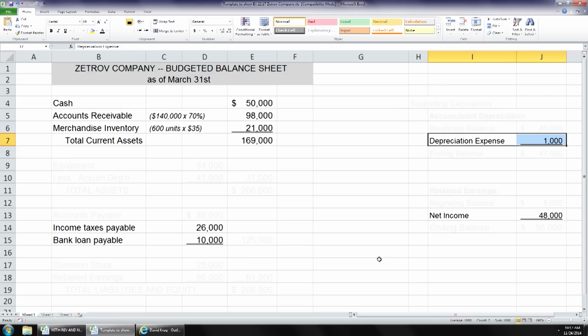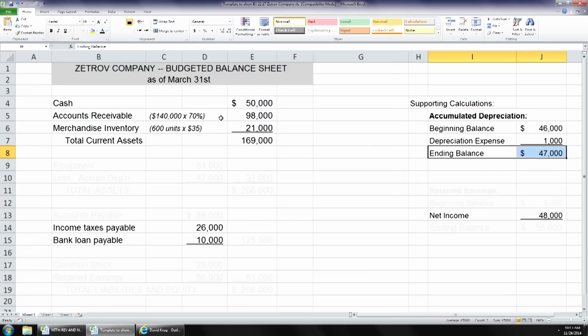The balance sheet for February shows equipment with $84,000 with accumulated depreciation of $46,000. Okay, so the beginning balance, we're going to do our supporting calculations over here. Our beginning balance of accumulated depreciation is $46,000 then, right? Well, we have our depreciation expense of $1,000 that we just read about. Thus, our ending balance for accumulated depreciation is $47,000. Are you with me? Okay. Let's keep reading.